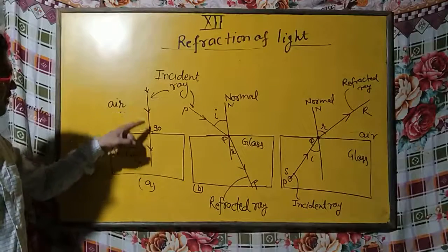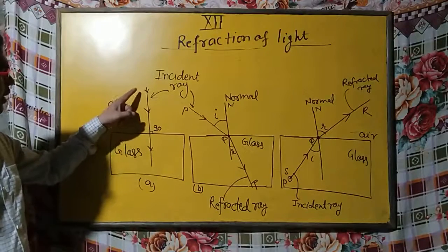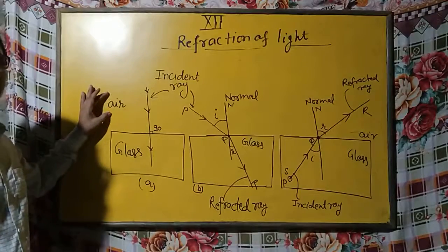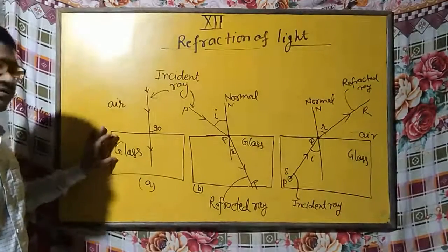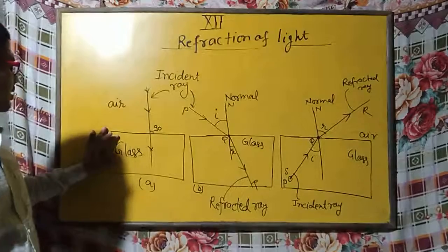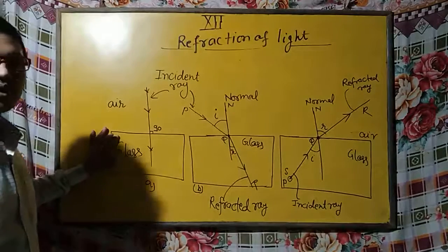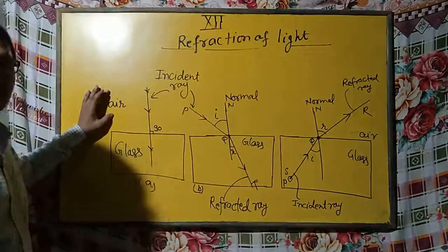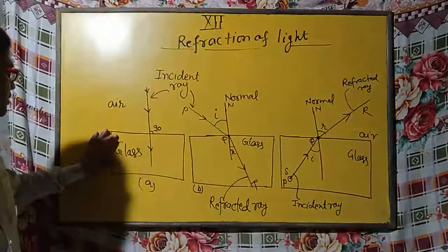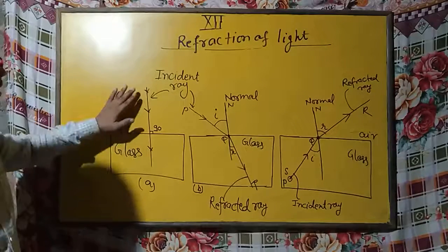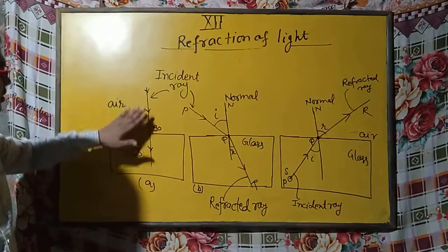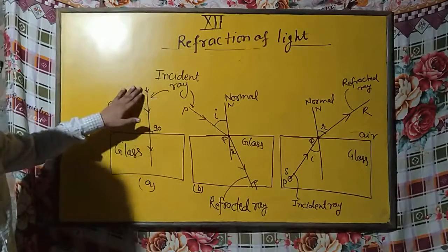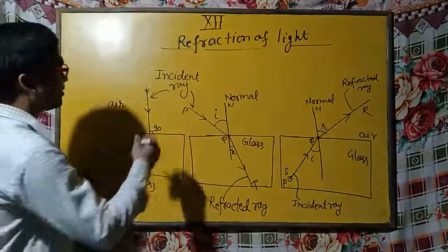You can see in this case, when light travels from a rarer medium, you can see air is the rarer medium and glass is denser. The density of glass is high as compared to air. So this one is known as the rarer medium, this one is known as the denser medium. When a light ray travels from rarer to denser or denser to rarer, you can draw for both the cases like this.